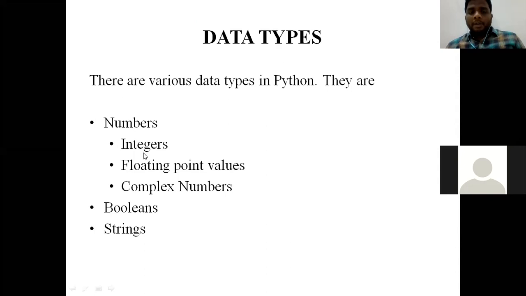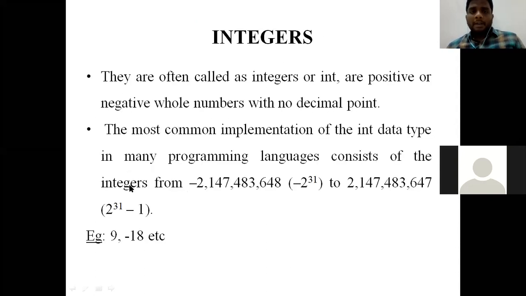Numbers are classified into three types. First one is integers. Integers are also called int, which are nothing but positive or negative values, but they should not have any decimal point. An integer value can be either positive or negative, but should not be a decimal point value.